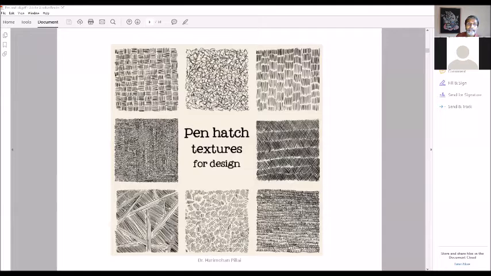So you can see how these are. It's very easy to understand how it is done. Vertical, horizontal lines in the first one. In the second one, it is random doodling. You just don't lift the pen. Keep on doodling and you'll get a very interesting texture. Third one, all vertical lines. Fourth one, a lot of small zeros are drawn.